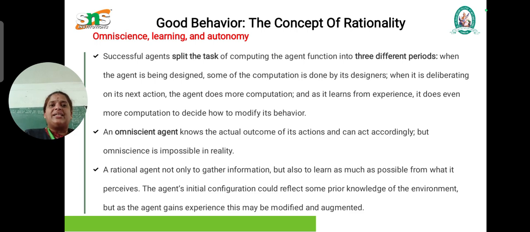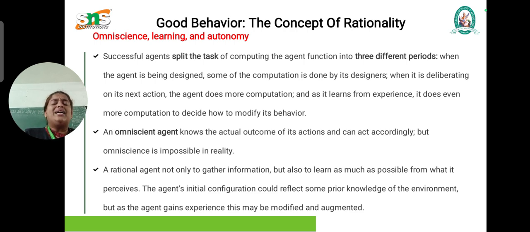impossible in reality. A rational agent must not only gather information but also learn as much as possible from what it perceives. The agent's initial configuration should reflect some prior knowledge of the environment, but as the agent gains experience this may be modified and augmented.